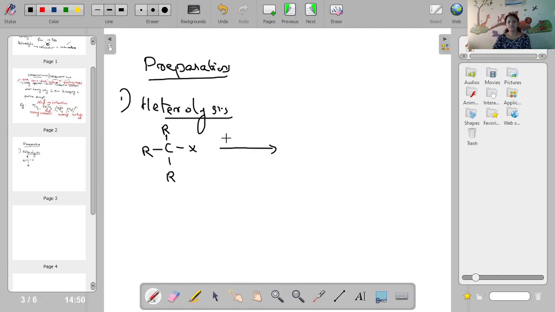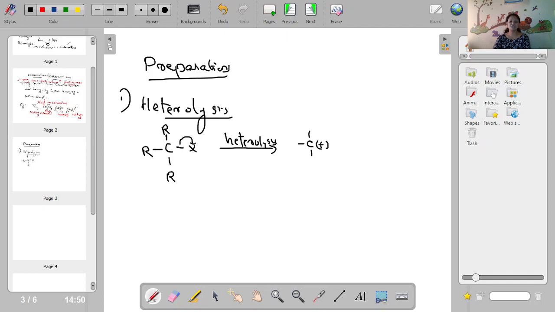And during this bond fission, heterolysis, what happened? Definitely you know that X, halogen, X means any halogen, is more electronegative than this carbon. Therefore, what happened? Bond shift takes place.